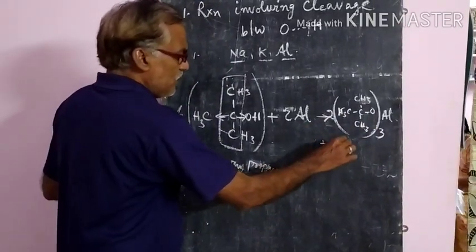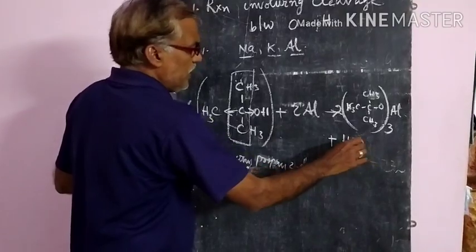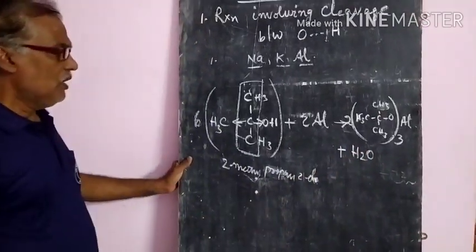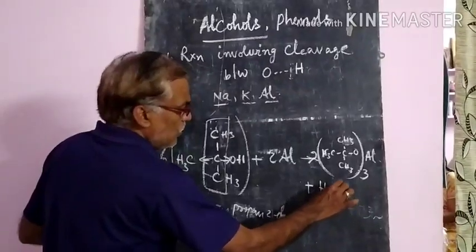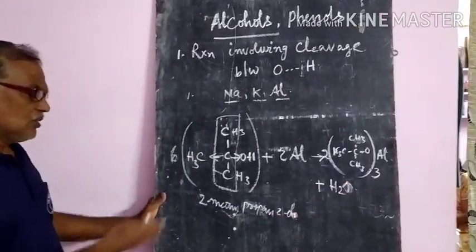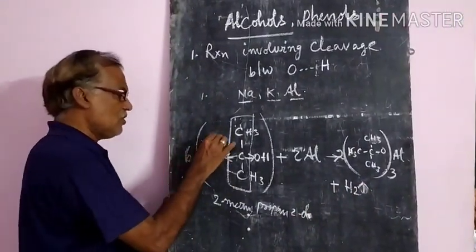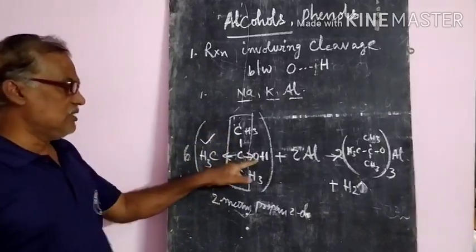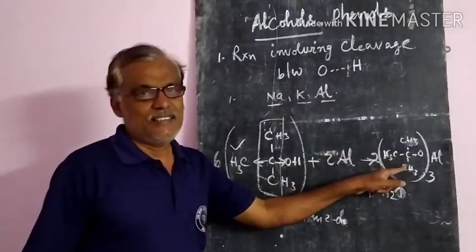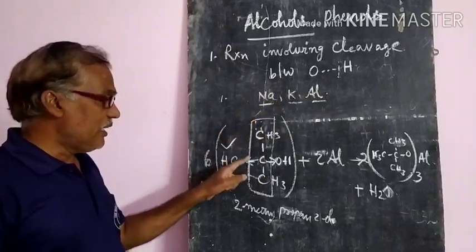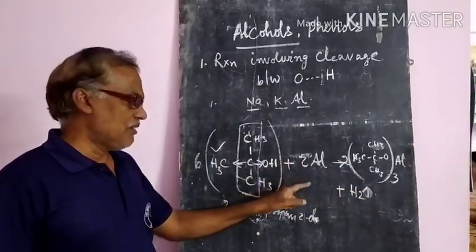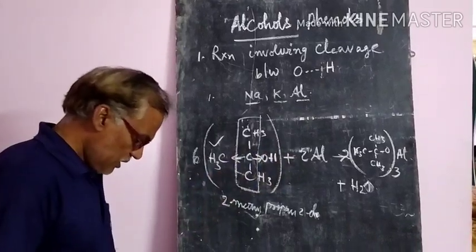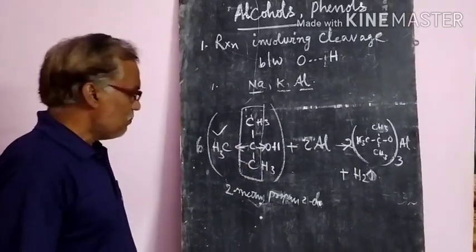Plus water, we are getting H2, hydrogen. Only hydrogen we are getting. Since it is releasing hydrogen, we can say that alcohol is also acting like an acid. So this equation is also important. The balanced chemical equation is more important. This is very, very important.